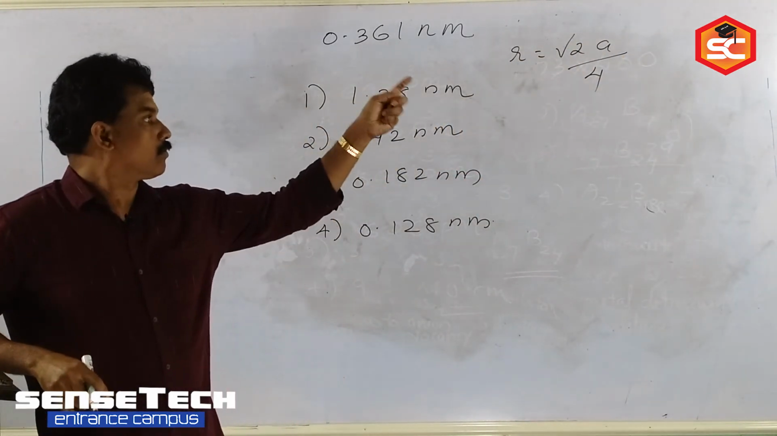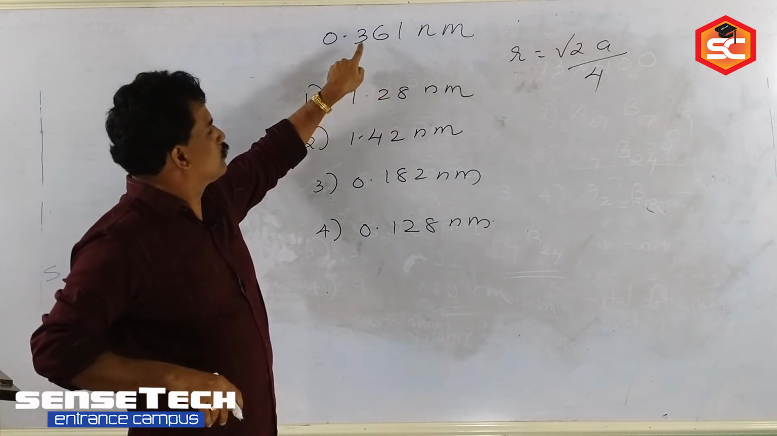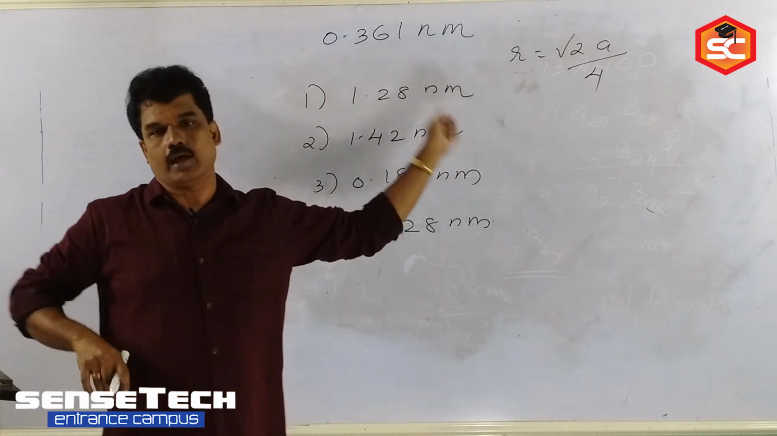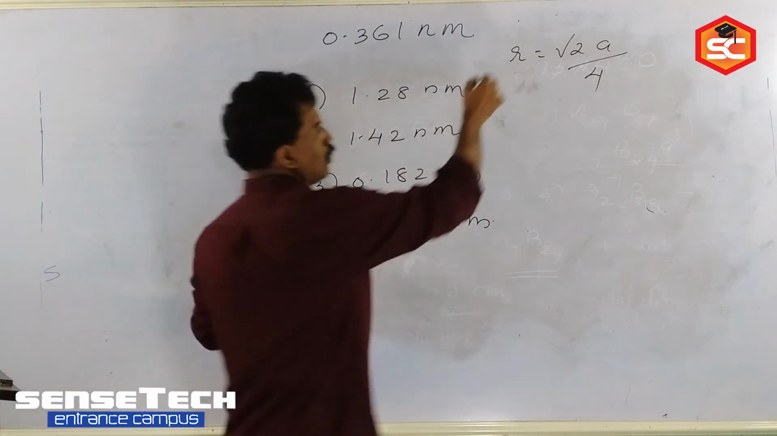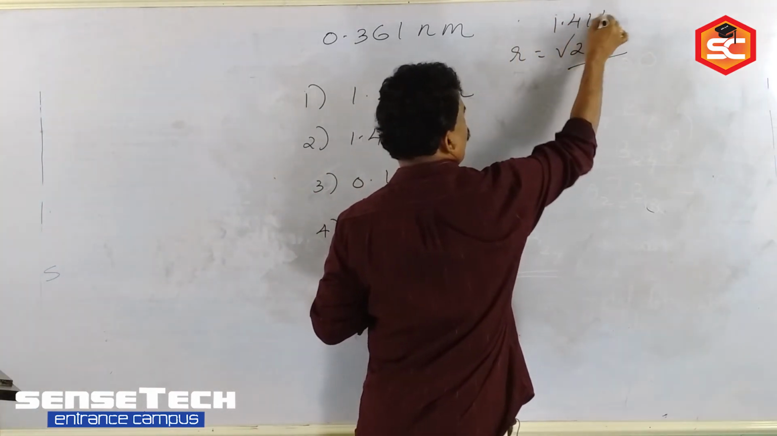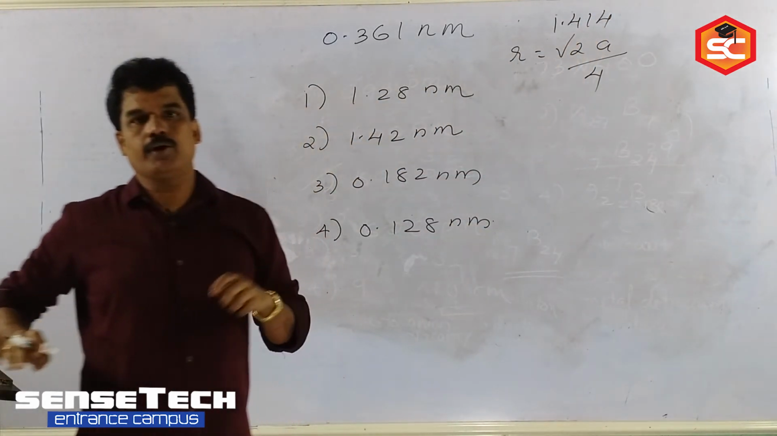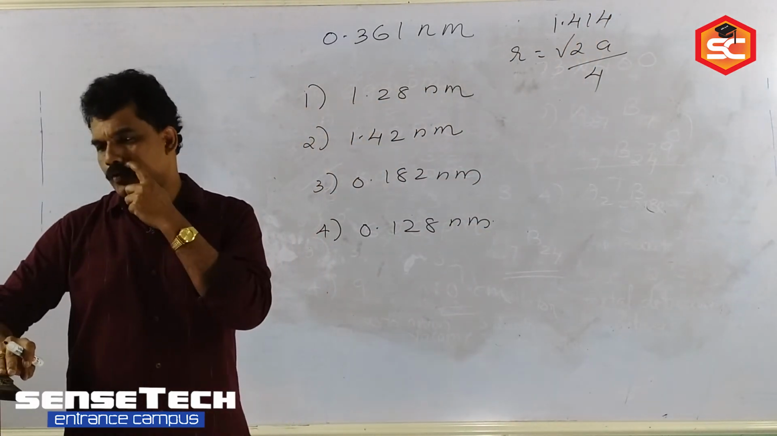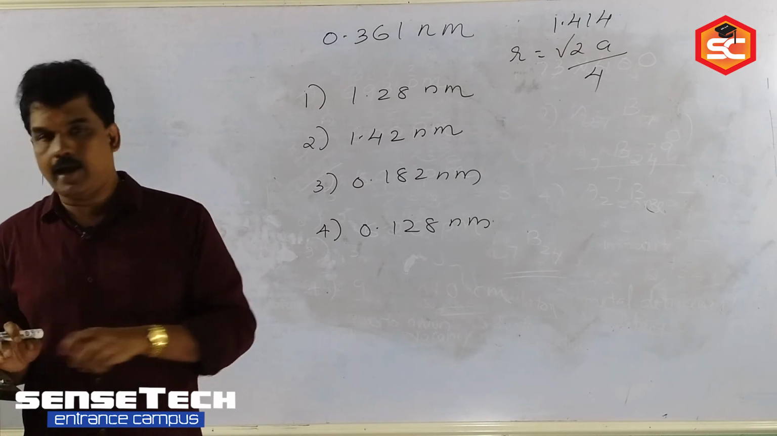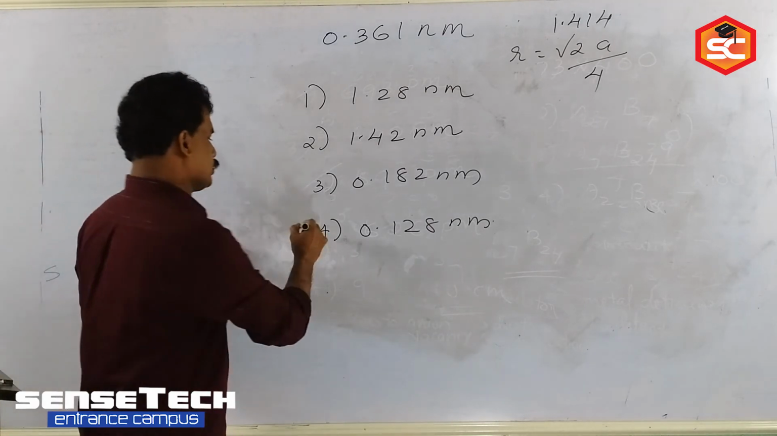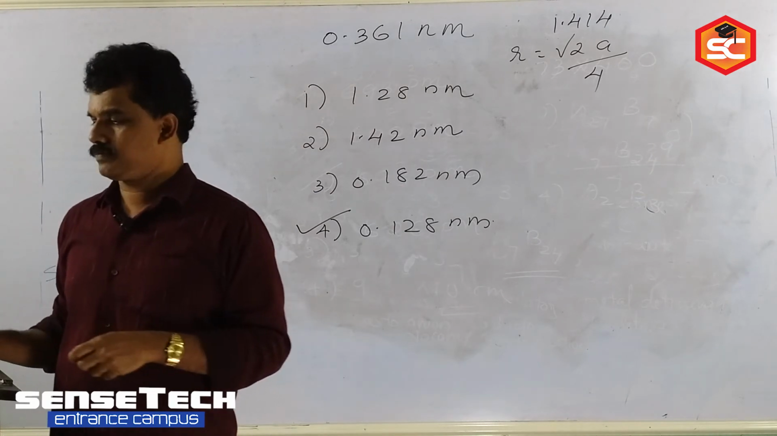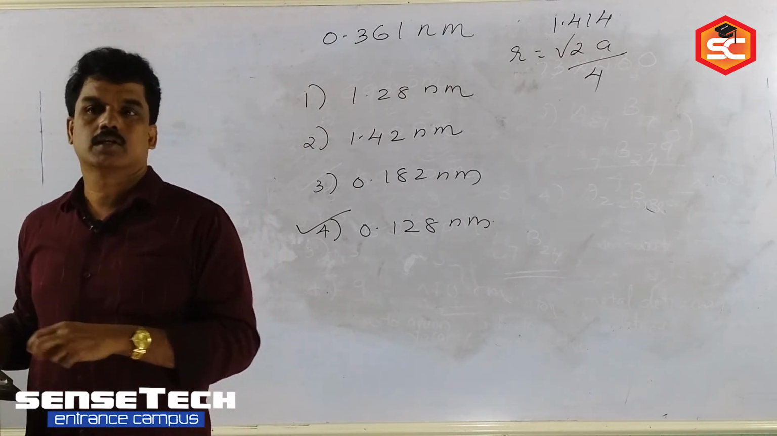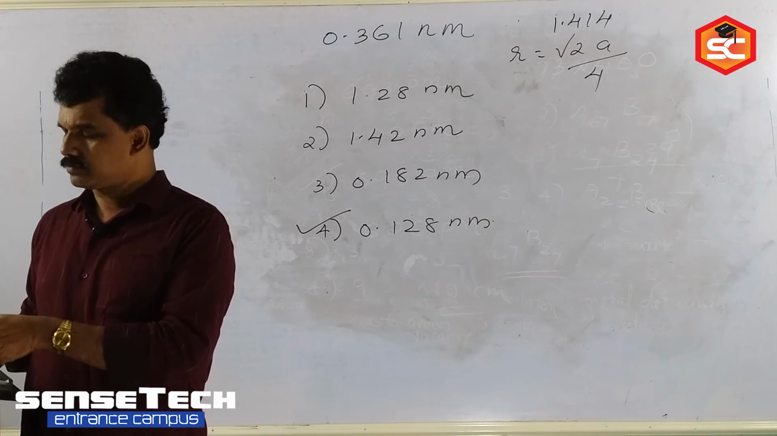So by 0.361 you have to substitute there and find out the answer. What is the value of root 2? Root 2 is 1.414. So when you substitute, you will be getting the answer, which is 0.1276, nearly 0.128 nanometer. Is it clear now? Are you getting it?